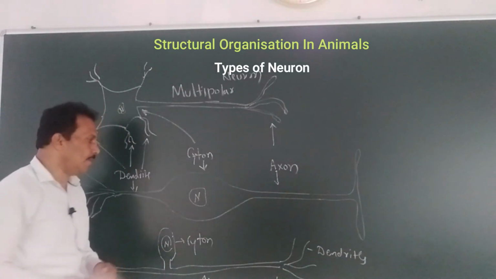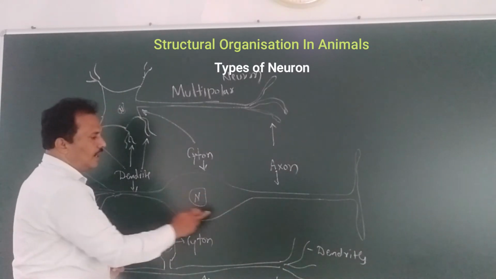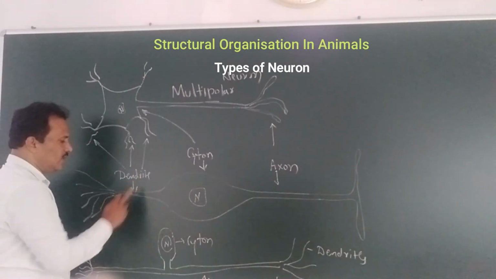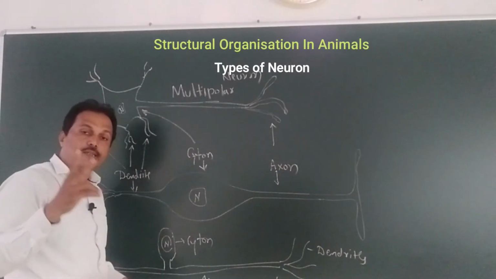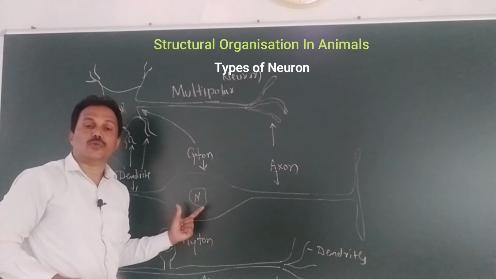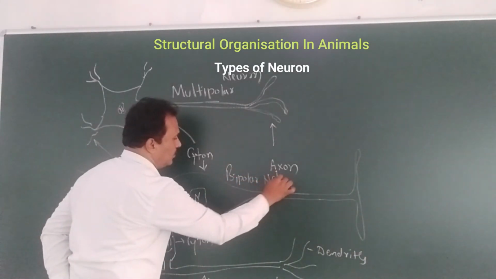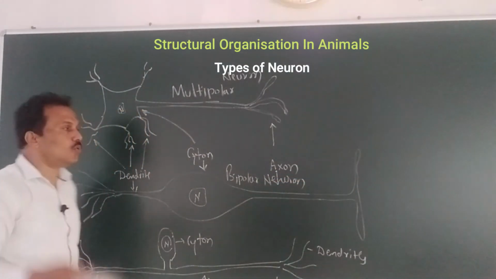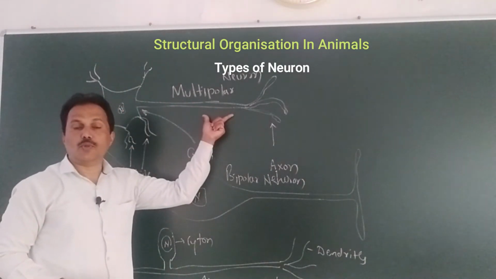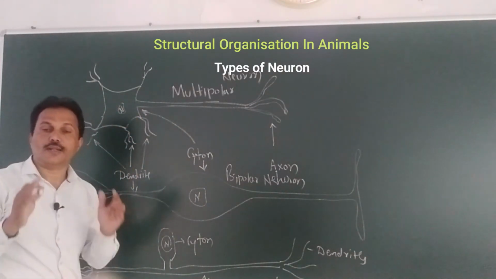If you take another example, this is another type of neuronal cell. This is the cyton body, and this is the axon, one process, another process, that is dendrite or dendron at this end. So two processes are present, 1 and 2. That's why this kind of neuronal cell is known as bipolar neuron. This is one more process, axonal process, attached to the cyton. I am talking about the cyton.